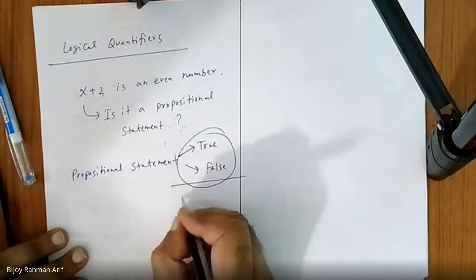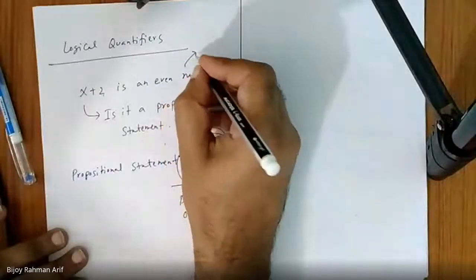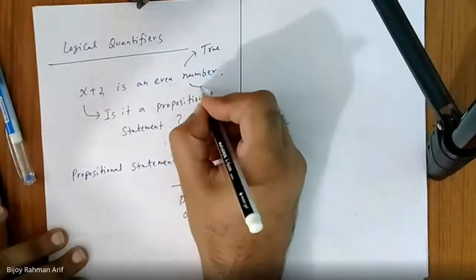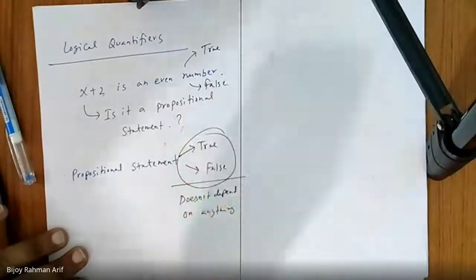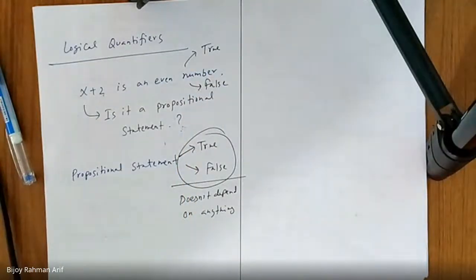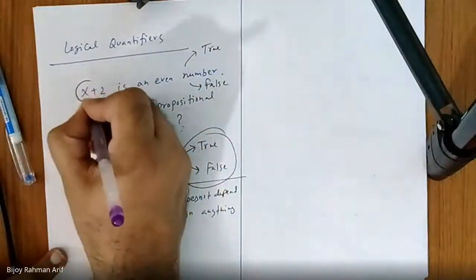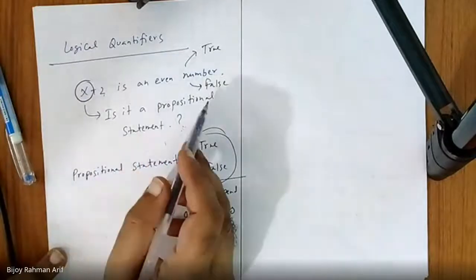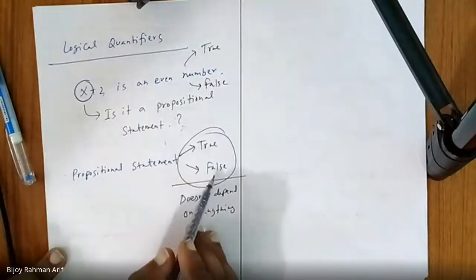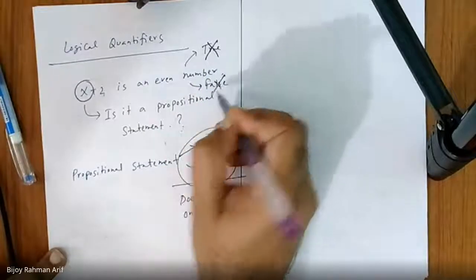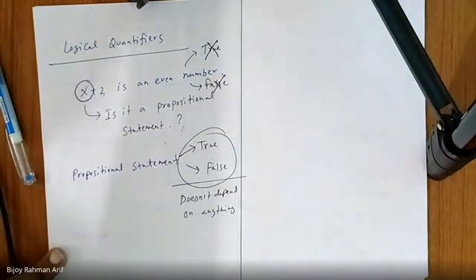This value does not depend on anything. Am I right or not? But can you say this one is true or false readily? Is it possible? No, sir, because there is an x. Its true or false value depends on the value of x. So as its truth value depends on x, you cannot readily say it is true or false. You have to plug in a value for x, then you can say it is a propositional statement. Am I right? Yes sir.